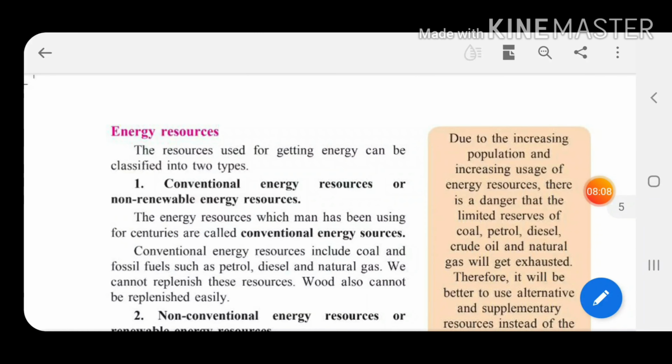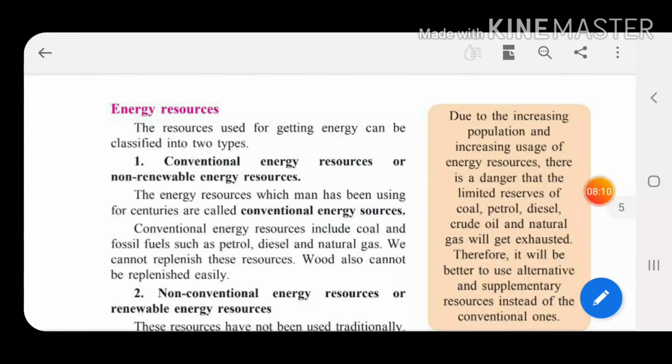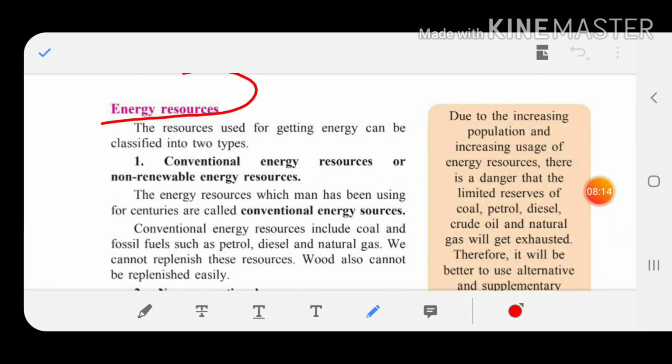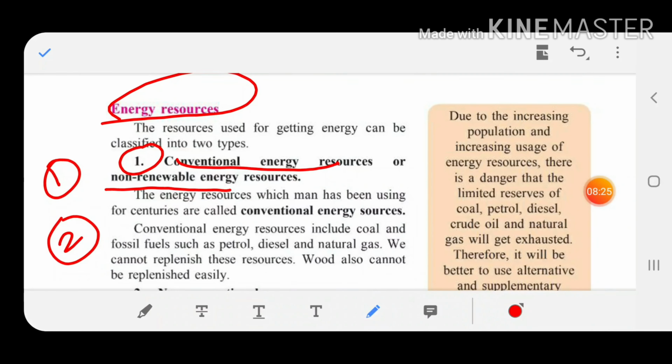Now children, we are going to see the energy resources in detail. Energy resources are of two types. The first one is conventional energy resources, also called non-renewable. The second one is non-conventional energy resources, also called renewable. The resources used for getting energy can be classified into two types. So let us start with our first type, that is conventional energy resources.